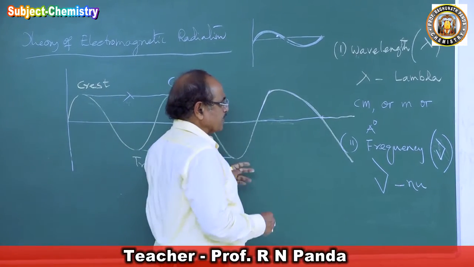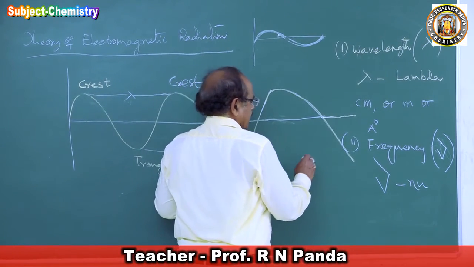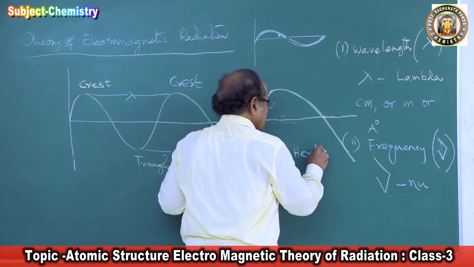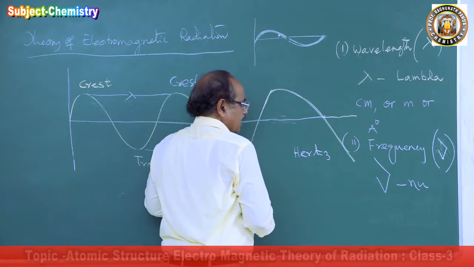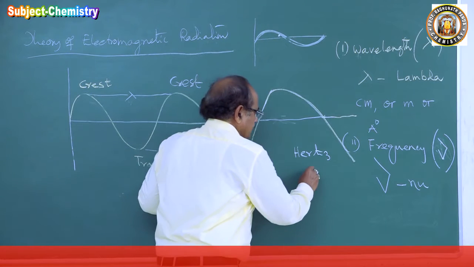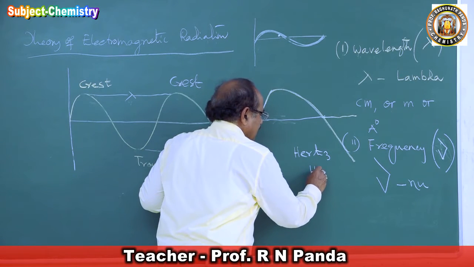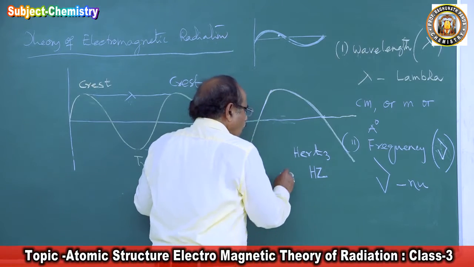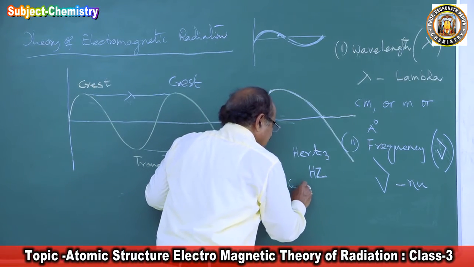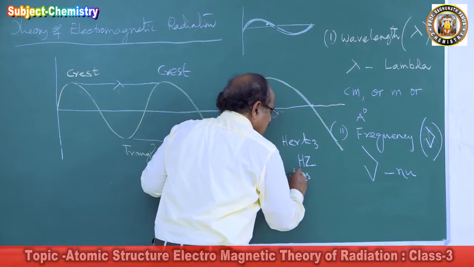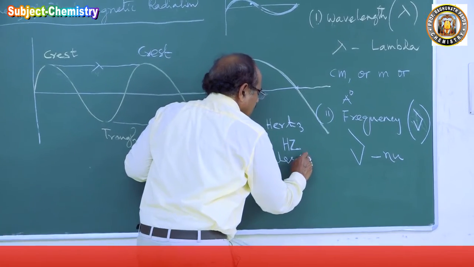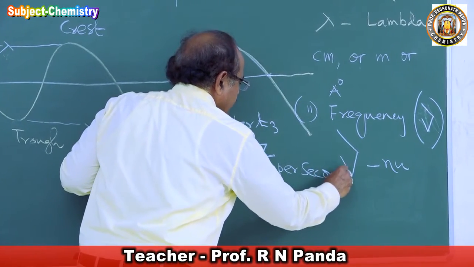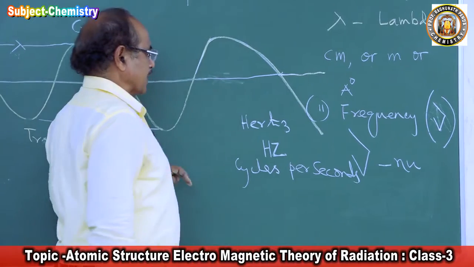And this frequency is expressed in the unit hertz, H-E-R-T-Z, or we write it Hz, or cycles per second. How many waves are passing? Cycles per second.